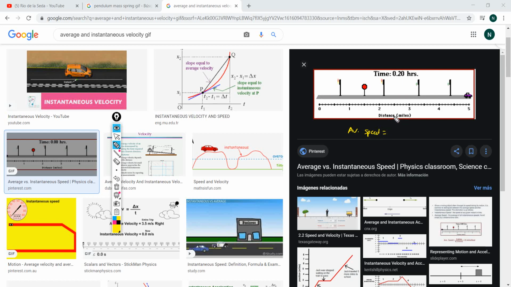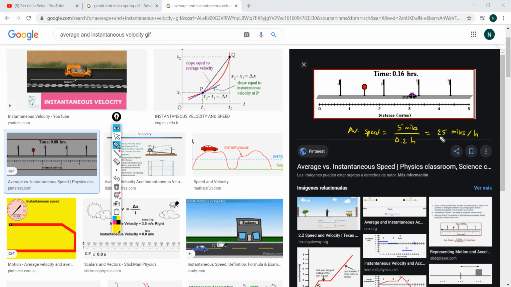I just care about the distance traveled, which is 5 miles. And I only care about the time that it takes to go from the initial point to the final point, which is 0.2 hours. You see? Then I divide this over this, and I'm gonna get 25 miles per hour. You see how it works? That's it. That's the average speed.